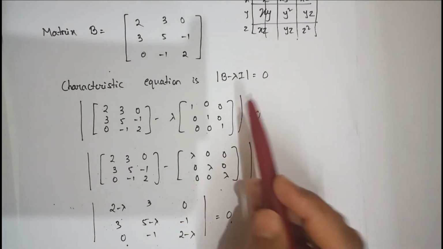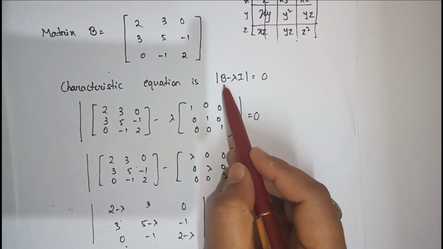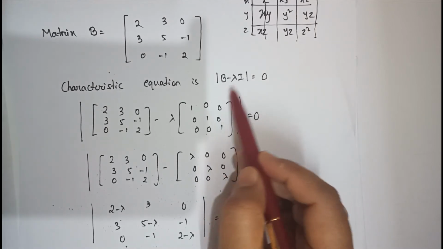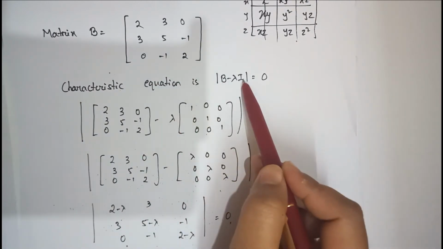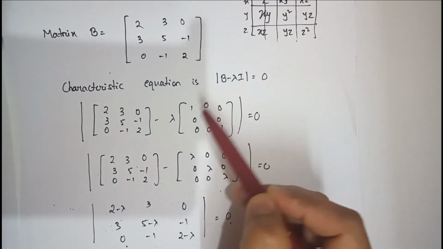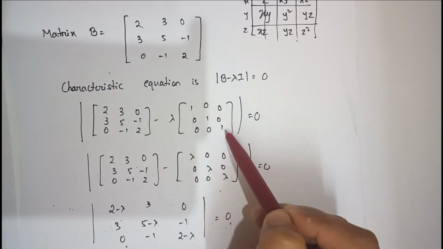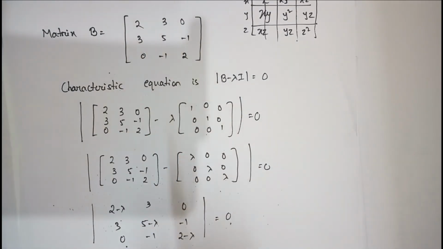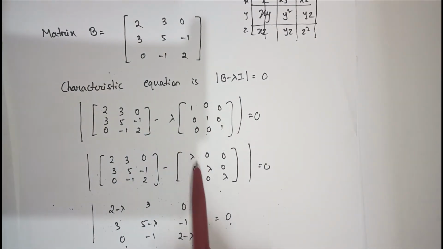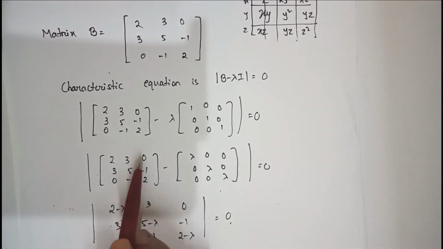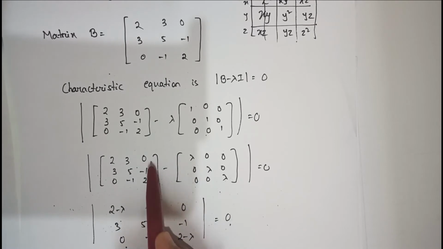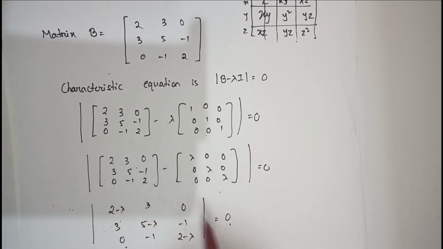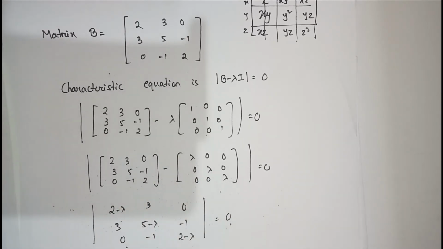So I just wrote that the characteristic equation is determinant of B minus lambda I equals 0. Then I replaced this B, and what is the identity matrix of 3 by 3? This 1 1 1, and all other elements will be 0. Now I just multiplied the lambda, this will become this. Then I have to subtract, so 2 minus lambda, 3 minus 0, 0 minus 0. So you know this already, no? You can find it out. It will be like this.